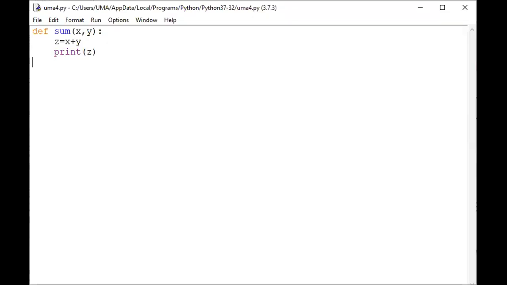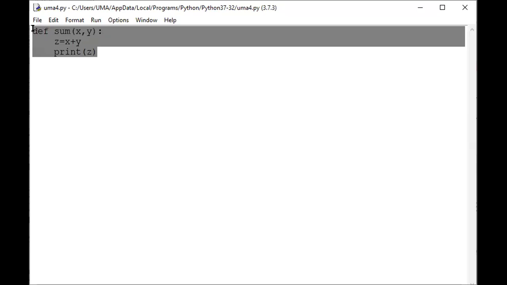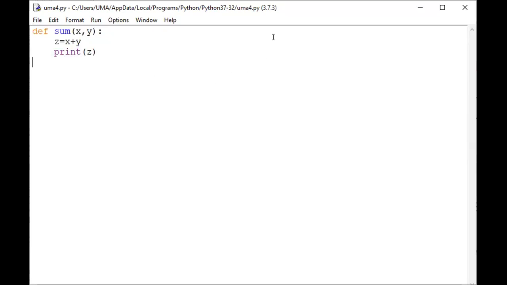Execute this one first. Nothing was wrong. Take the sum of 20 comma 10. Let us assume the sum of 20 comma 10. How can you get the value? 30. That means in this way.